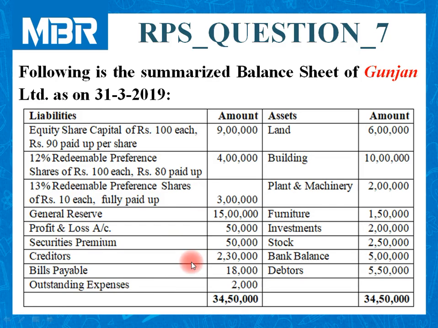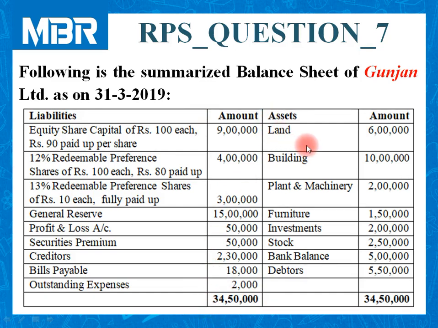Creditors 2,30,000. Bills payable 18,000. Outstanding expenses 2,000. Total of the liability side is rupees 34 lakhs 50,000.